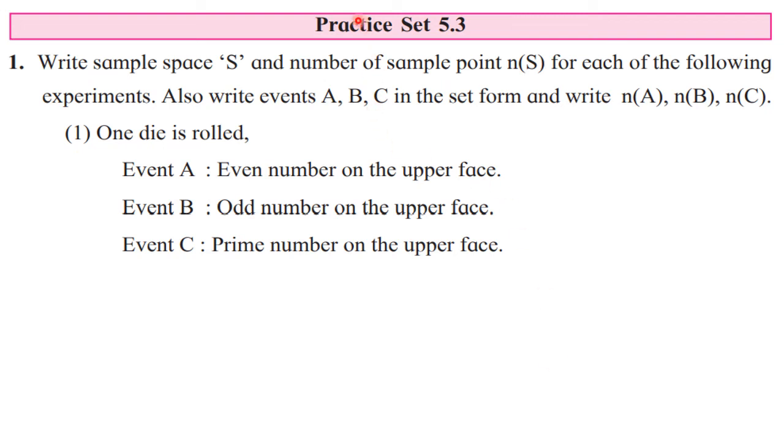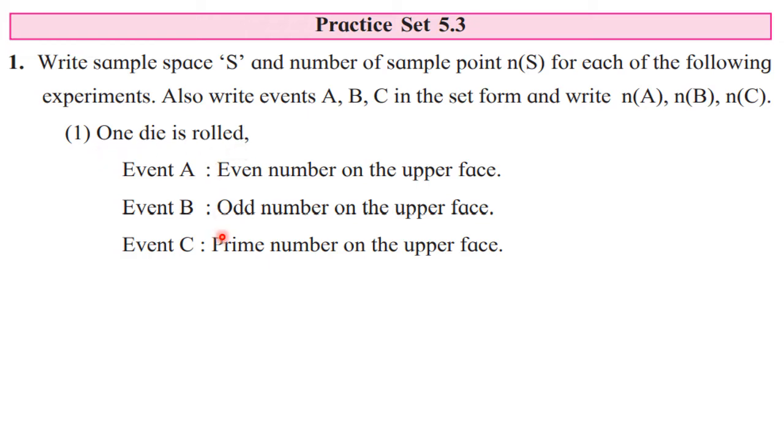So in practice set 5.3, see what is the question given: write sample space S and number of sample points N of S for each of the following experiments. Also write events A, B, C in the set form and write N of A, N of B, N of C, means number of the sample points in those events. Okay. So here the first experiment is given as one die is rolled.